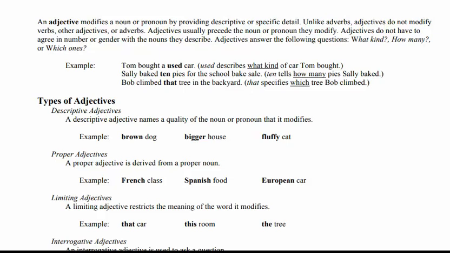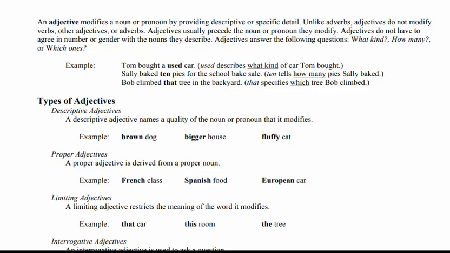Adjectives answer the following questions: what kind, how many, or which one, right? These are the questions which the adjective answers: what kind of noun is there, and which one in the group is used in the sentence. For example, Tom bought a used car.